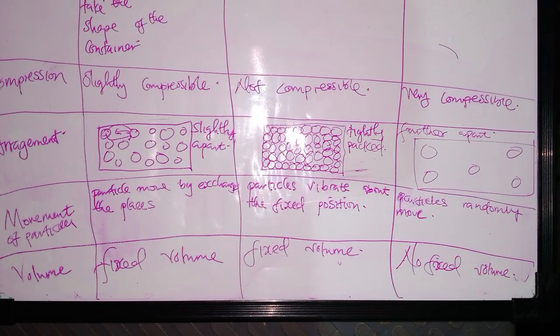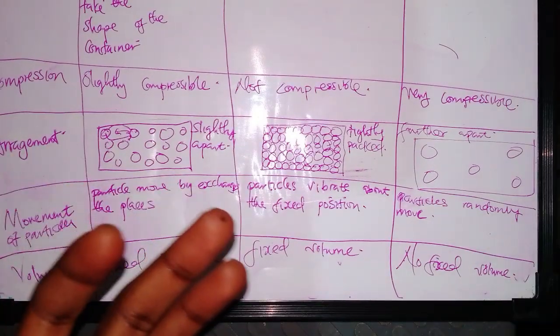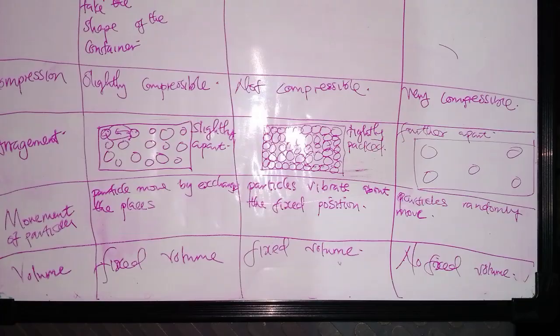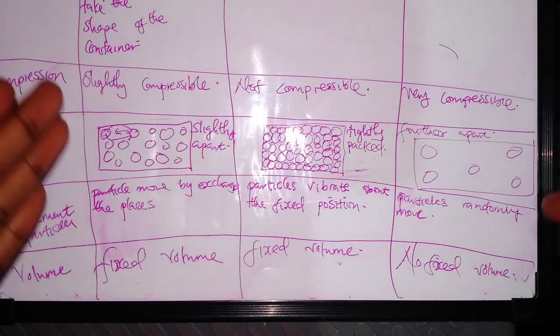Yeah. So these are the 5 characteristics which we need to know under the states of matter. Remember, this always comes as the first question in your chemistry paper. It will come on states of matter. So make sure you go through this topic.